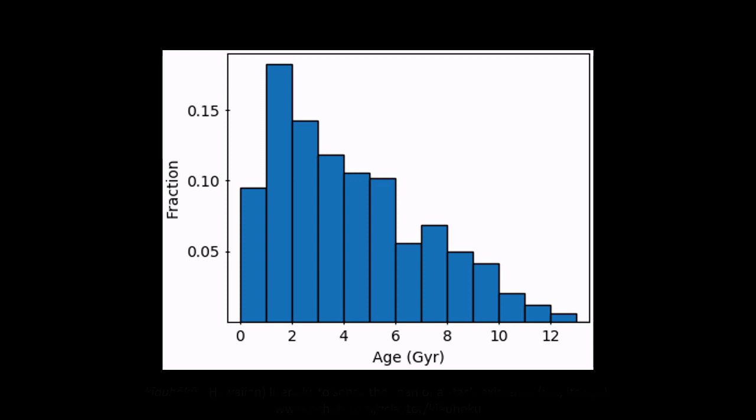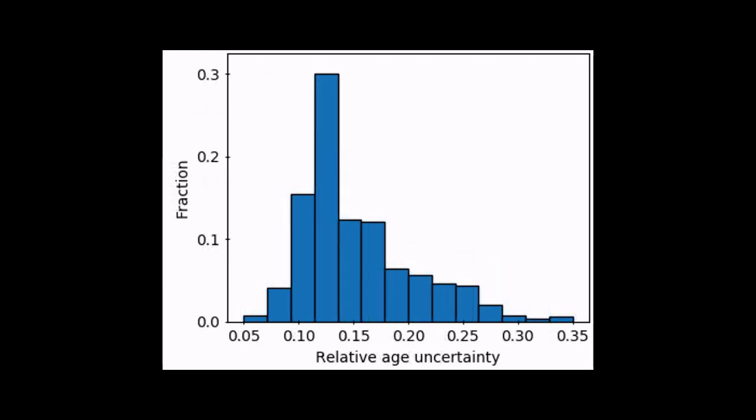This histogram shows the distribution of ages in our sample. The distribution has a peak around 2 billion years, which is consistent with other studies of stars in the Kepler field. The relative uncertainties on the ages are around 15%. This is better than other age determination methods for low-mass main sequence stars.